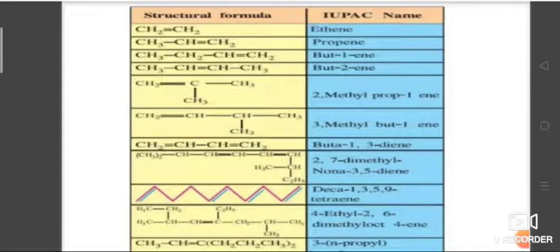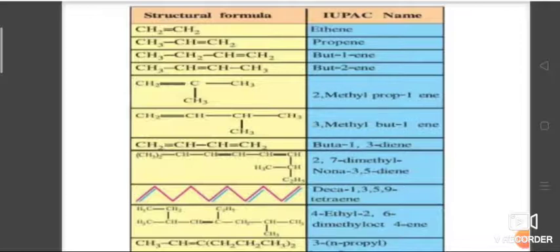Structural formulas: ethene is CH2=CH2, propene is CH3CH=CH2, and but-1-ene, because butane has 4 carbon atoms. If the double bond is present at the first carbon, it is but-1-ene.